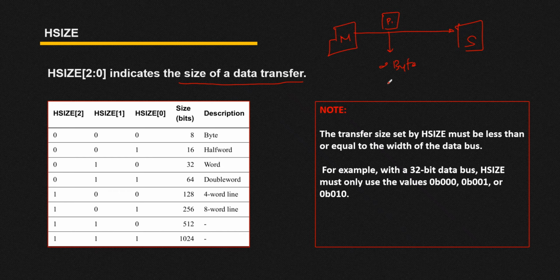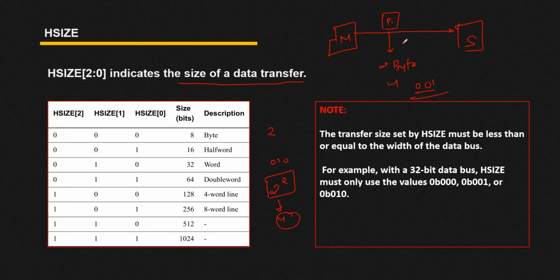So here your S size should be 001, because here you can see for 000 it is single byte, for 001 it is 2 bytes, for 010 it is 4 bytes, and for 011 it is 8 bytes. In simple terms, if you want to calculate the size of your transfer, you can just observe your S size. If your S size is 010, that means 2, so you can use this formula: 2 raised to 2, that means 4. So here your S size is 4 bytes.